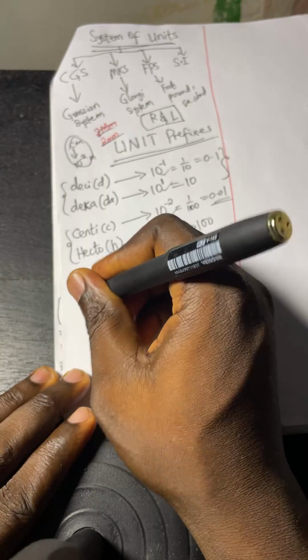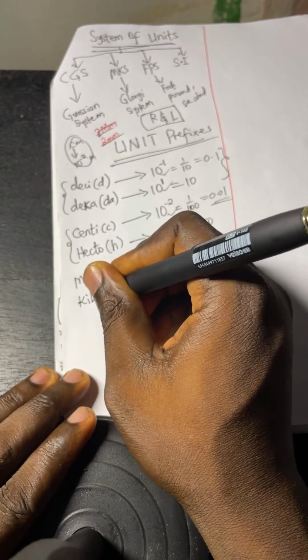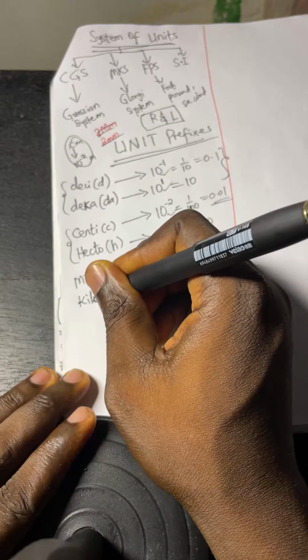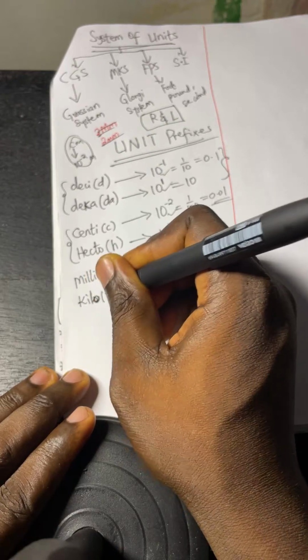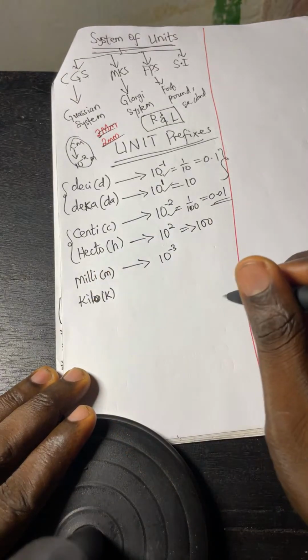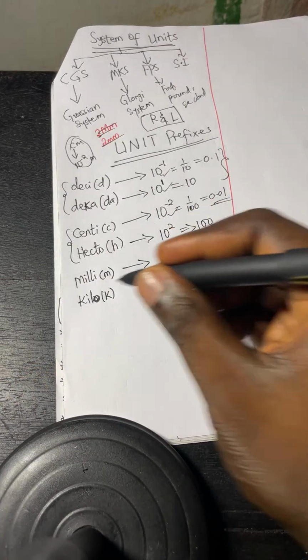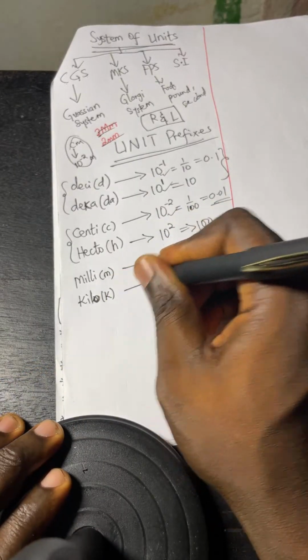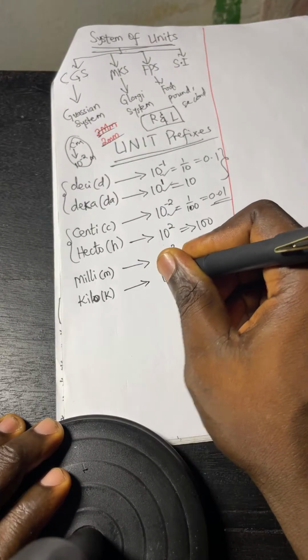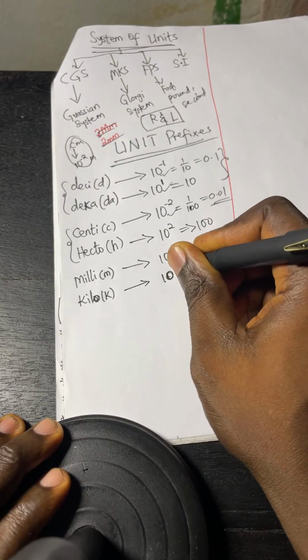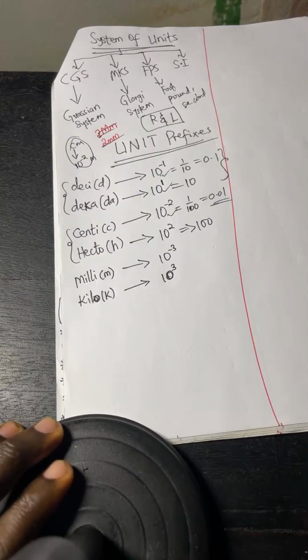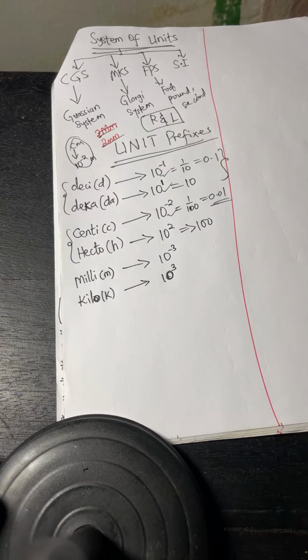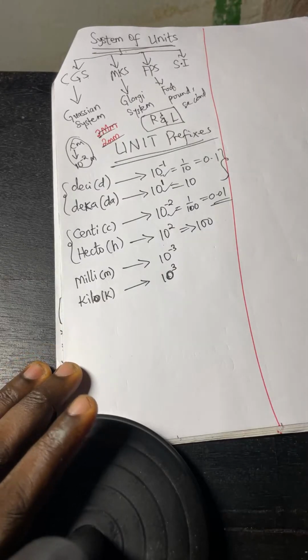Then aside this, we have kilo. Like when someone says kilo, kilometer. So kilo, kilogram, kilo. Just understand, I'm just joking. It's 10 raised to power. Kilo is 10 raised to power what? 3. Are you seeing it?